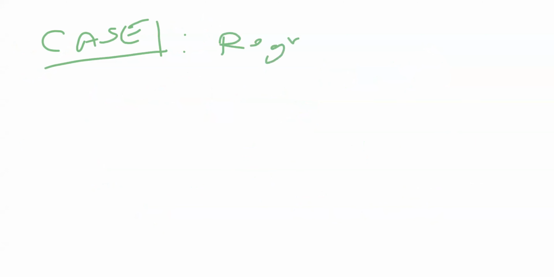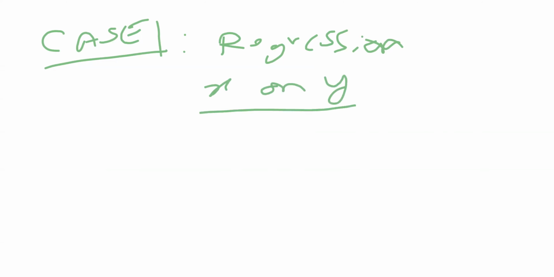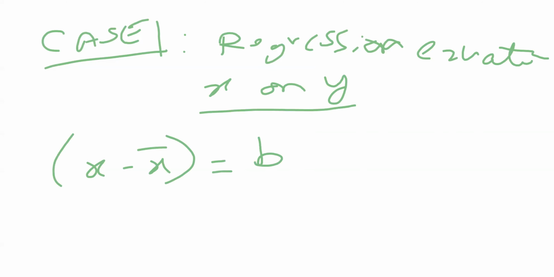The regression equation of x on y can be defined as follows: x minus x bar into b, where b is a constant, b of x comma y, into y minus y bar. That is the first equation.